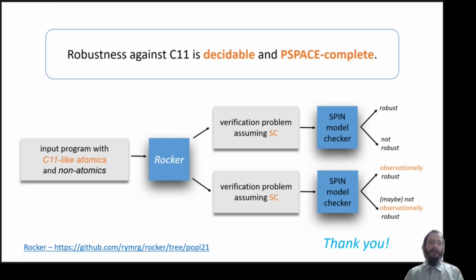To conclude, we proved that robustness against C11 is decidable and PSPACE-complete, and developed a verification method and a tool called Rocker that allows us to check for robustness of the program, where the input to our tool is a program with C11-like atomics and non-atomics, and which creates verification problems that assume sequential consistency and do not actually require the weaker hardware model. And these problems are fed to the SPIN model checker and allow us to check whether the program is robust or not robust, or whether the program is observationally robust or potentially not observationally robust.